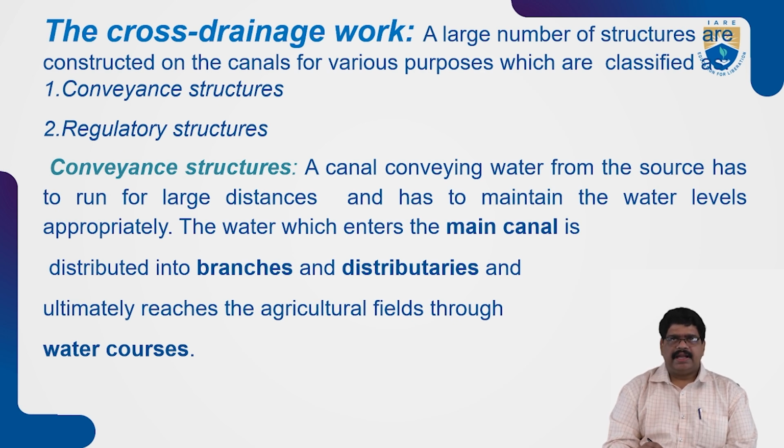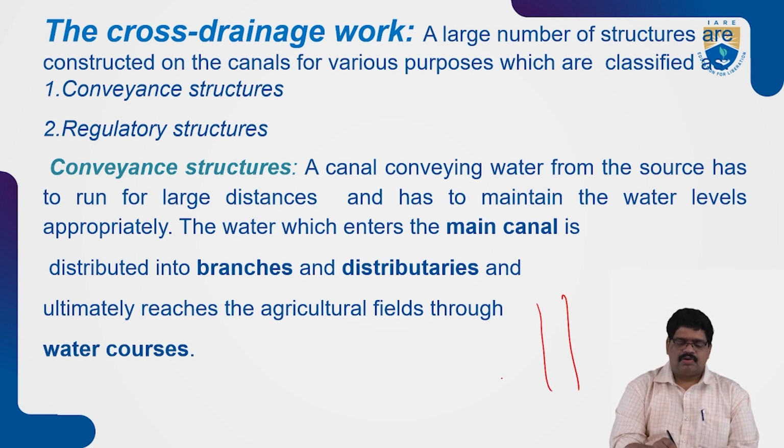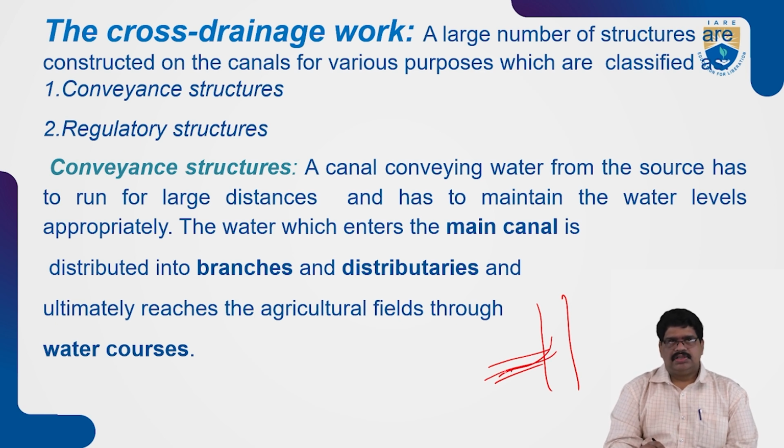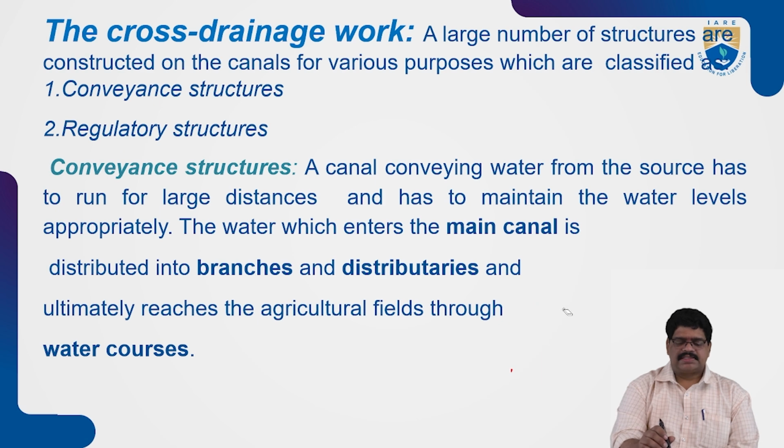The water enters from the main canal and ultimately reaches the agricultural fields through the water course. A water course is a small canal taken off from the main canal. This was already discussed in detail in the previous class.